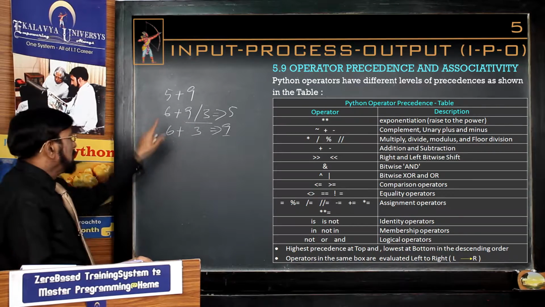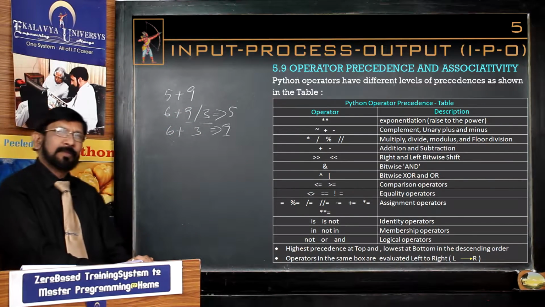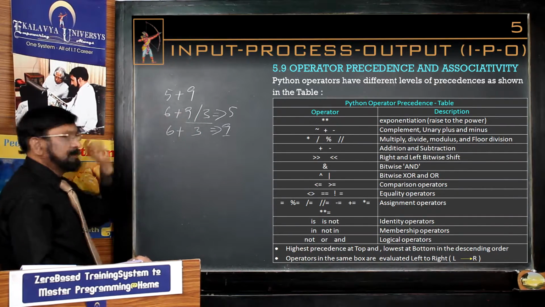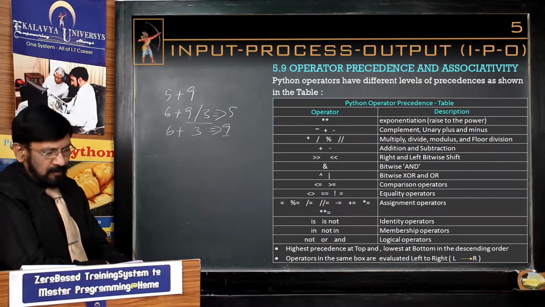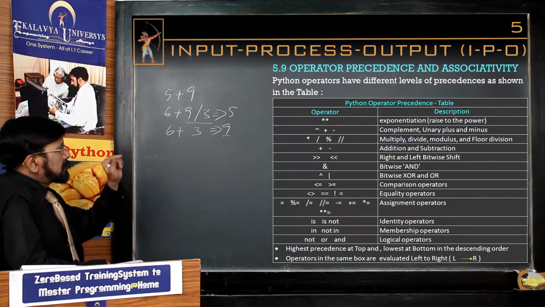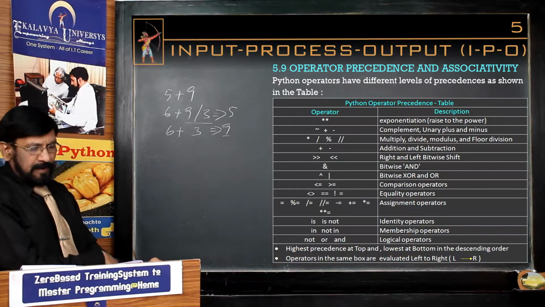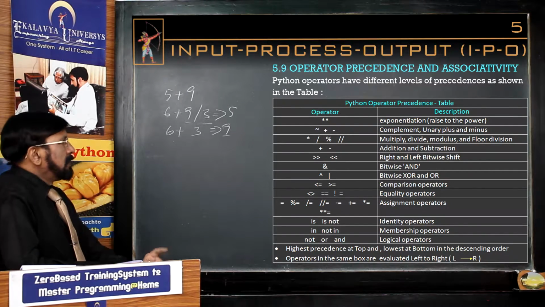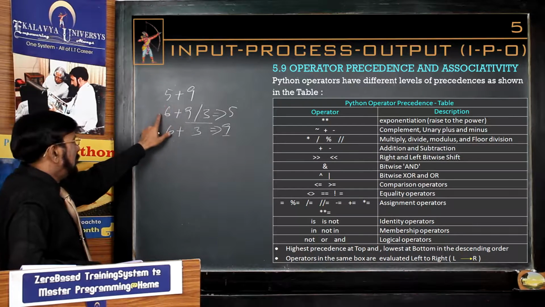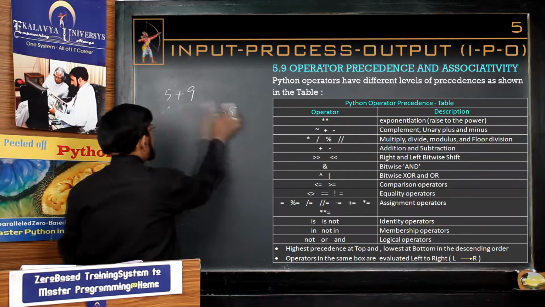What is the rule? If there are 2 operators, one is plus, the other one is division, the division operator has a higher precedence than the plus operator. Now you refer to the table. In the table, the division operator enjoys 3rd rank, and the binary plus operator enjoys 4th rank. So division should be evaluated first, and thereafter plus should be evaluated. Then only you get the correct result.